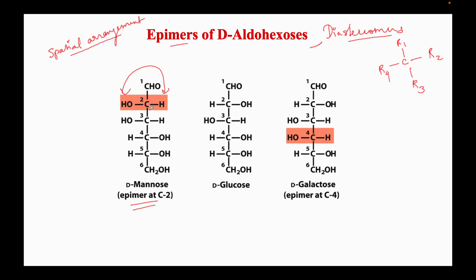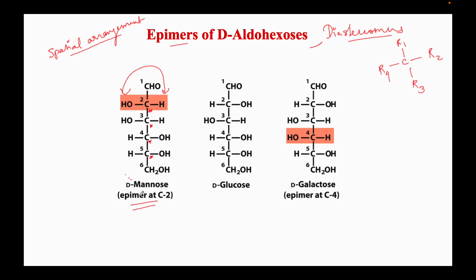Here also this is a chiral carbon: C2 is attached to an aldehyde, hydrogen and a hydroxyl group, and this whole group is different from the other three. So this C2 is a chiral carbon. Glucose has four different chiral carbons, right?